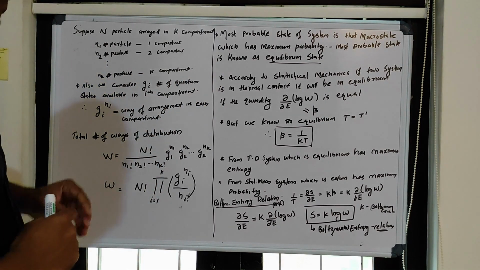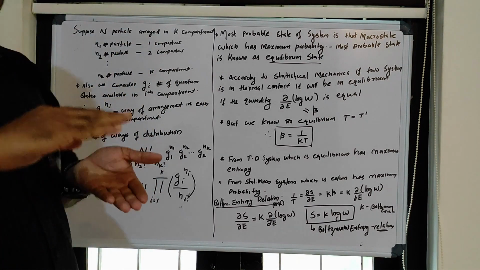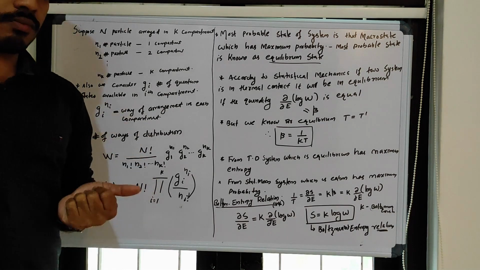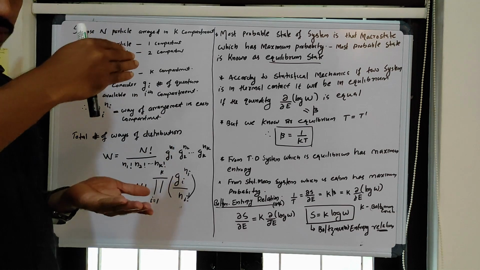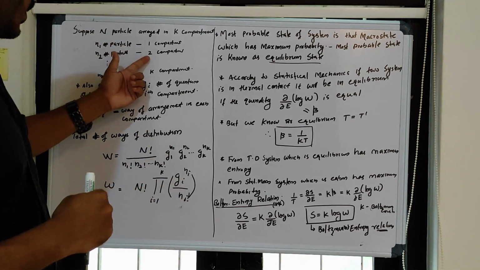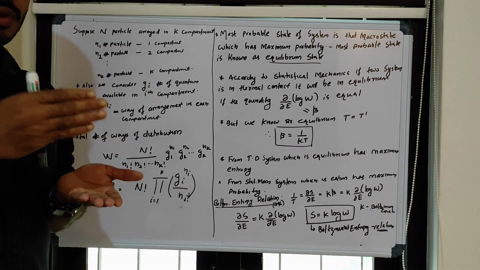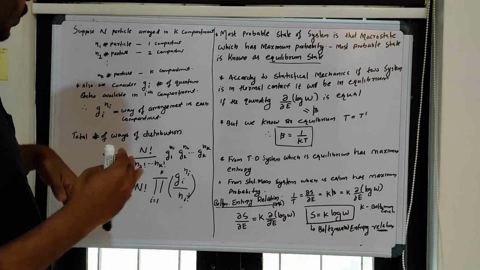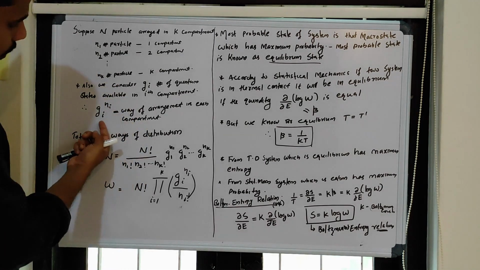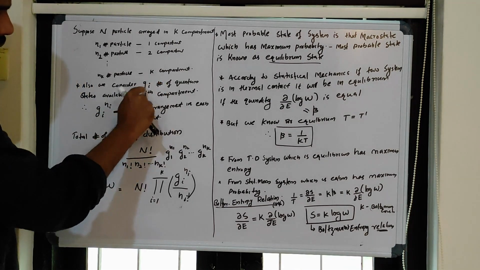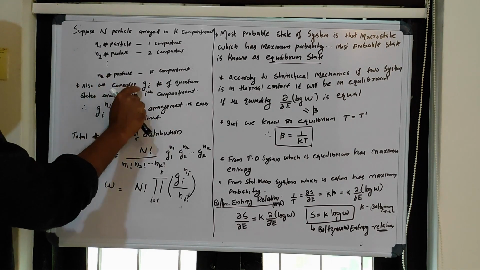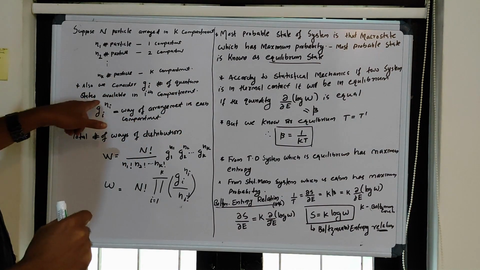Also, in the first compartment, suppose I have different states. In the first compartment I have g1 quantum states, in the second compartment I have g2 quantum states, and so on. In that way, in the ith compartment I have gi quantum states available.